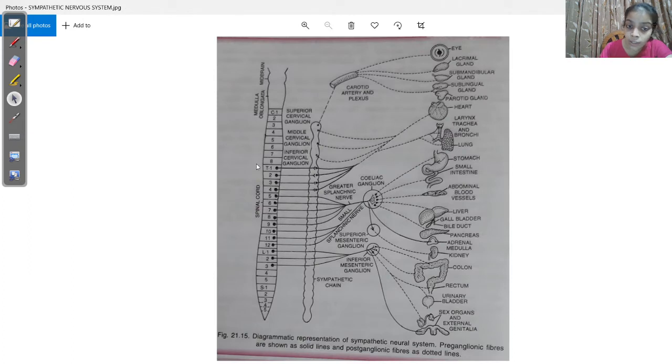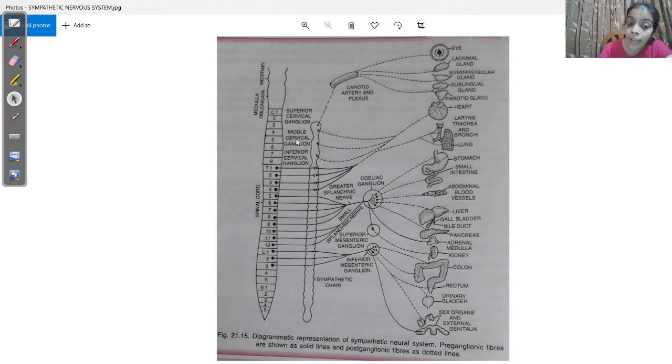Follow the cursor, this is the spinal cord. Okay? The spinal cord can be divided into 4 main regions. C stands for cervical, T stands for thoracic, L stands for lumbar, and S stands for sacral. So these 4 regions are there in the spinal cord.